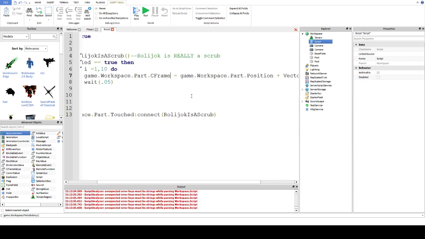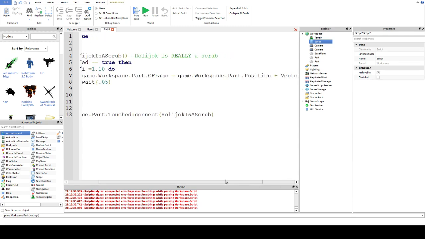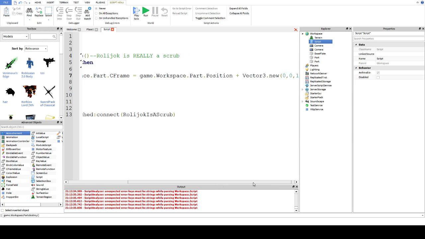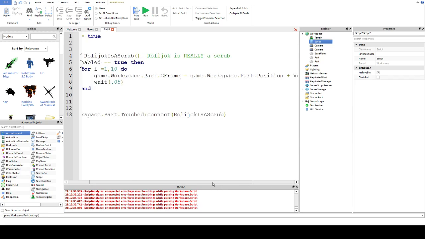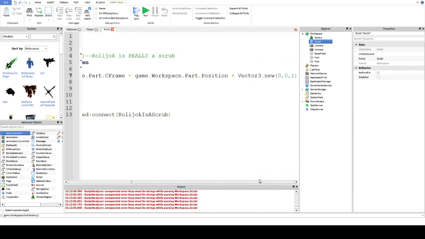The CFrame is actually a very, very long value of numbers which represent its position and rotation. So just doing something like game.workspace.part.cframe equals game.workspace.part.cframe plus this will mess up the rotation, and it won't act properly. So we need to use a little trick.